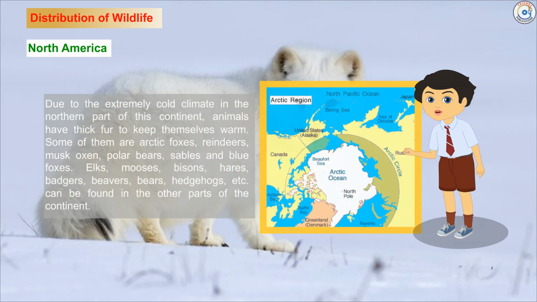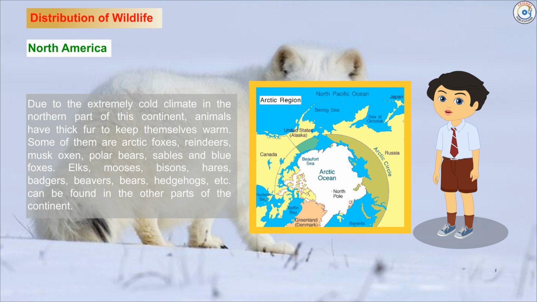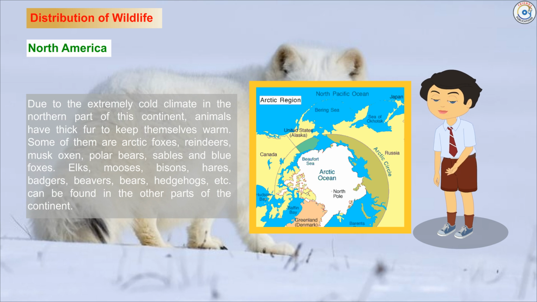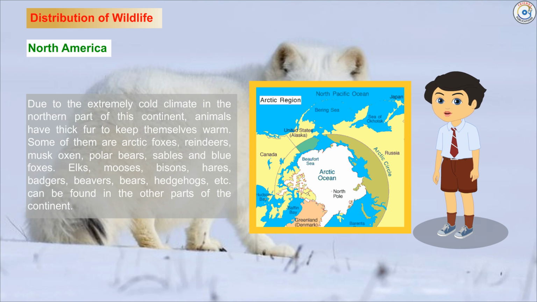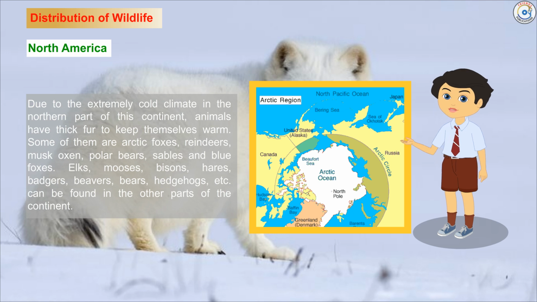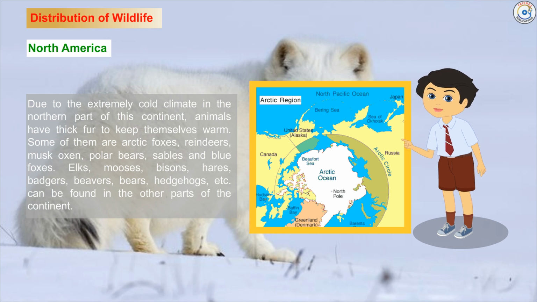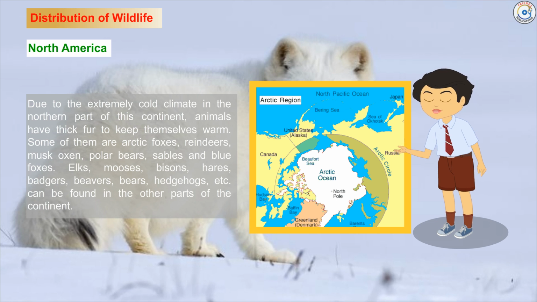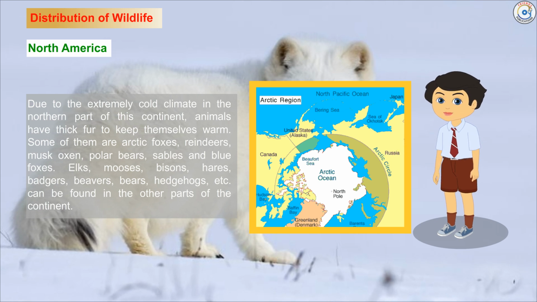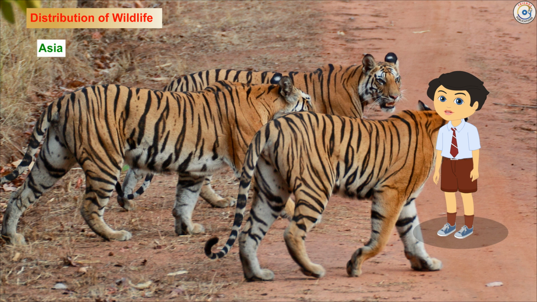North America. Due to the extremely cold climate in the northern part of this continent, animals have thick fur to keep themselves warm. Some of them are Arctic foxes, reindeers, musk oxen, polar bears, sables and blue foxes. Elks, moose, bisons, hares, badgers, beavers, bears, hedgehogs, etc. can be found in other parts of the continent.